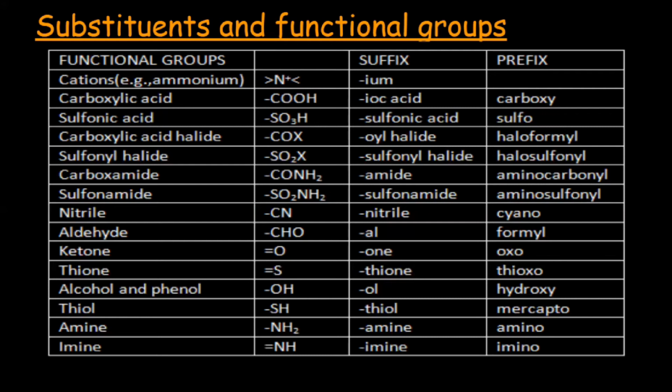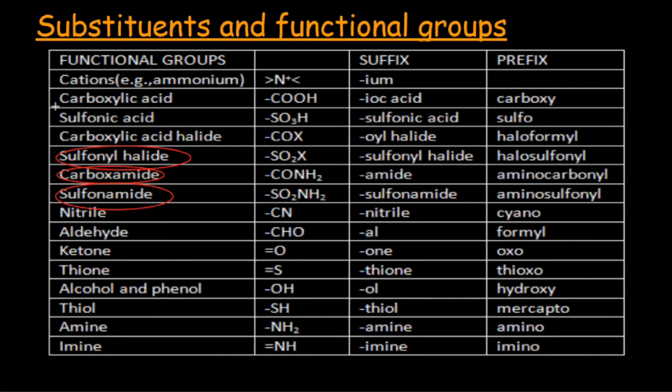Below the cations, there are the carboxylic acids, which have lower priority than cations. Sulfonic acids have still lower priority than carboxylic acids. Then come the carboxylic acid halides. This table is in order of decreasing priority. The highest priority is given to the cations, then carboxylic acids, and so on.